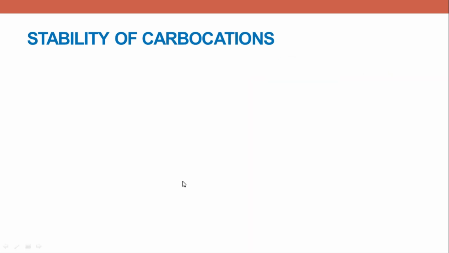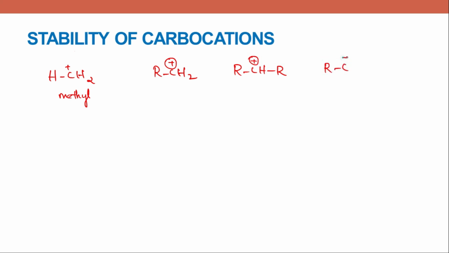We'll compare the stability of carbocations here. We'll take an example. CH3 positive, the methyl carbocation. And then comes the primary carbocation, secondary carbocation, and tertiary carbocation.